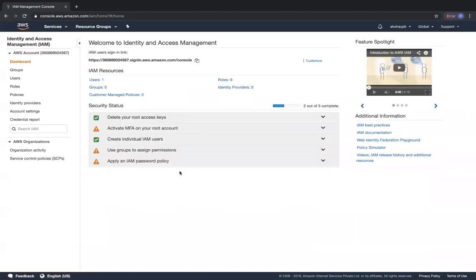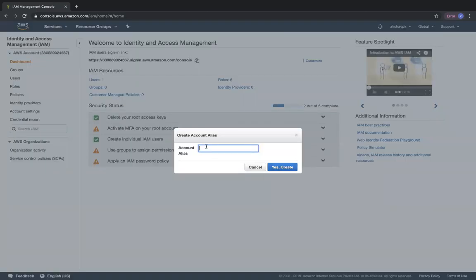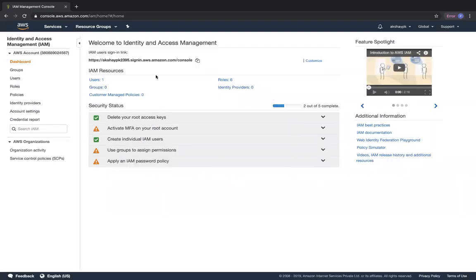So over here, this is the dashboard that you will be landing up with when it comes to IAM. Okay. So you can see over here, IAM users or the users that we create will be able to log in using this sign-in link. This is our account ID. It's a 12-digit account ID. I can customize this to provide myself an account alias. So I'm going to call this as Akshay PK 2395. This alias has to be global. So if this alias is available, it's going to change. So my account ID has an alias, which is Akshay PK 2395.